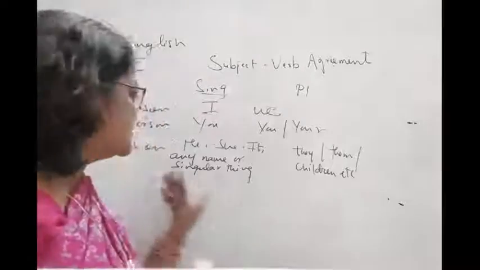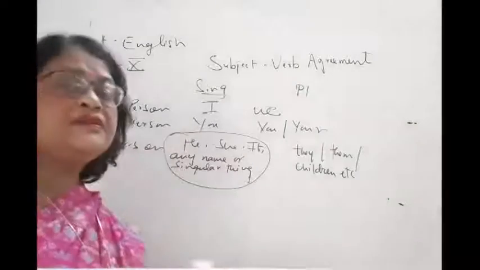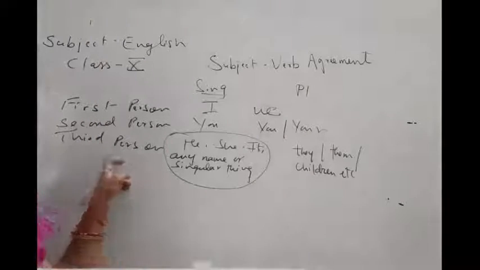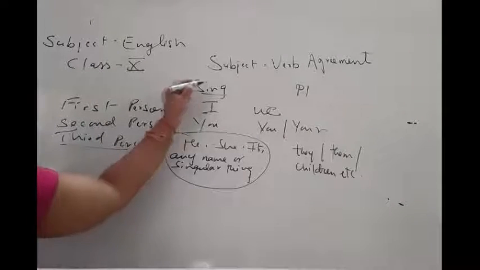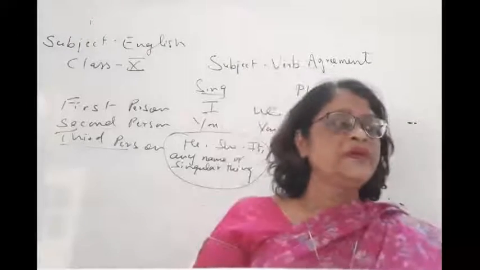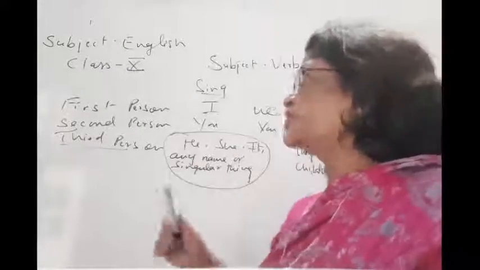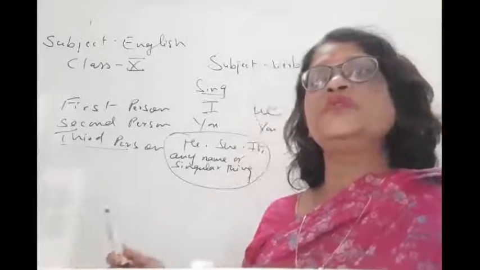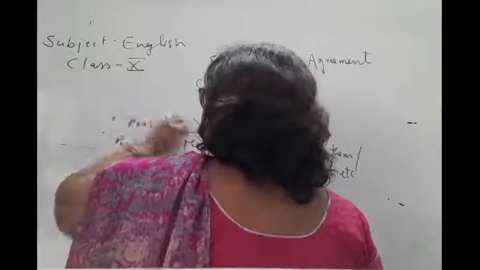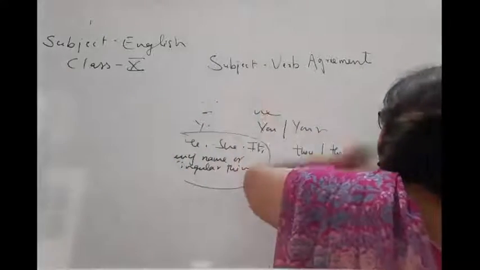In third person, this is the most important thing, because many changes take place in third person singular. So you have seen the changes also. Now children, I would like to tell you some more important things related with subject and verb, the singular and plural of the subject and the verb. Let me make it clear to you.